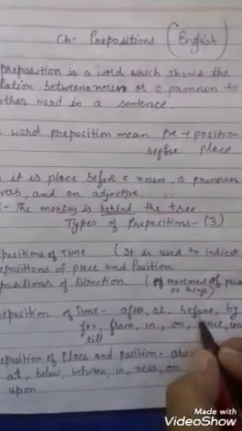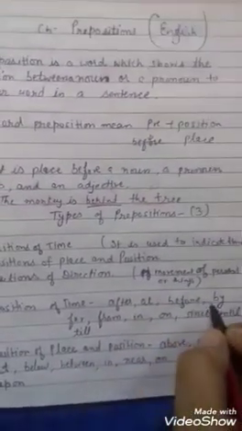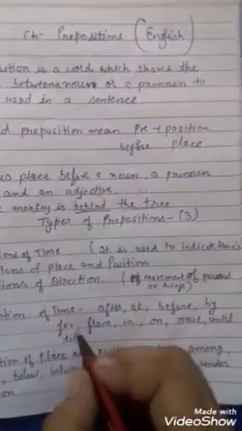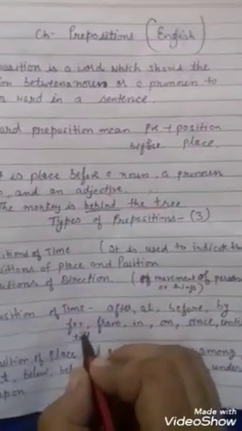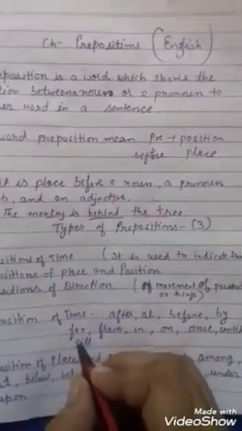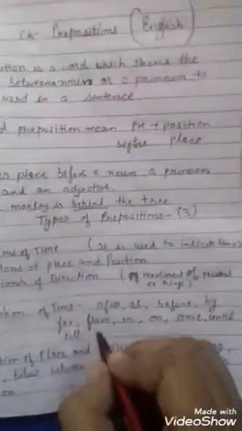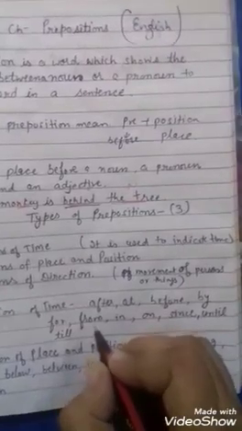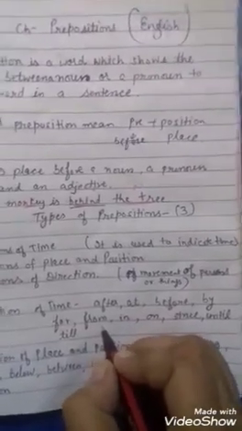Before is used for the beginning of an action. By is used for the limit of an action. For is used when we denote the length of an action. From we use when the action begins.